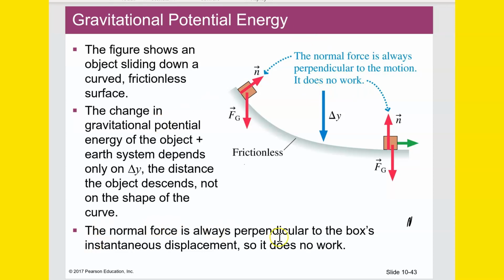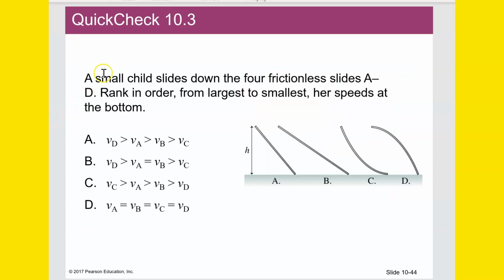The normal force is always perpendicular to the box's instantaneous displacement. And so the normal force in this case, because it's always perpendicular to the movement, it's doing no work. Quick check 10.3. A small child slides down the 4 frictionless slides, A through D. Rank in order from largest to smallest her speeds at the bottom. I just gave that away earlier, didn't I? But it should be D.